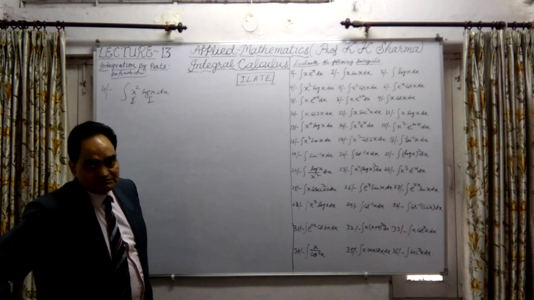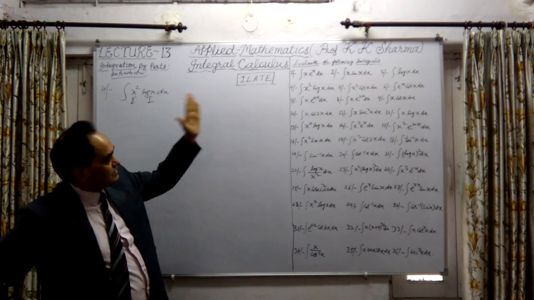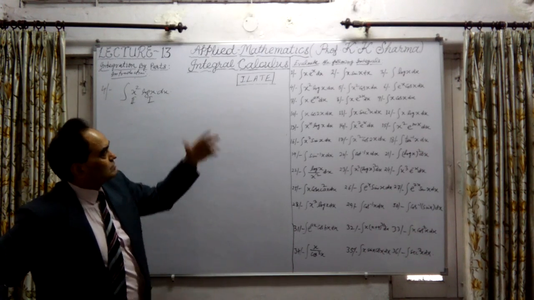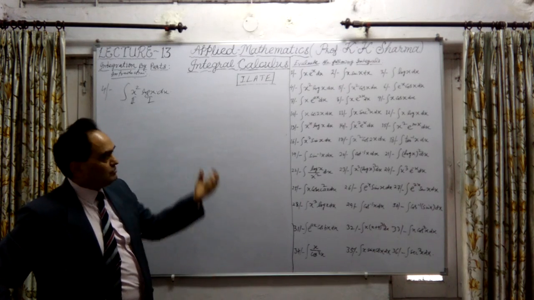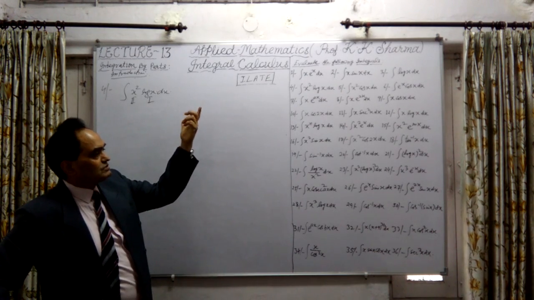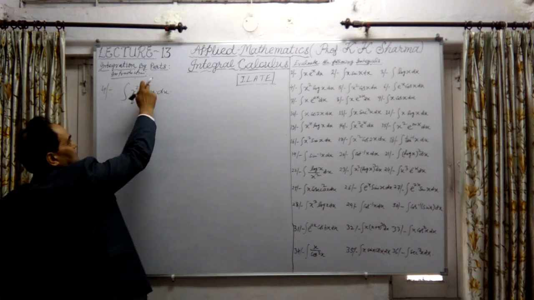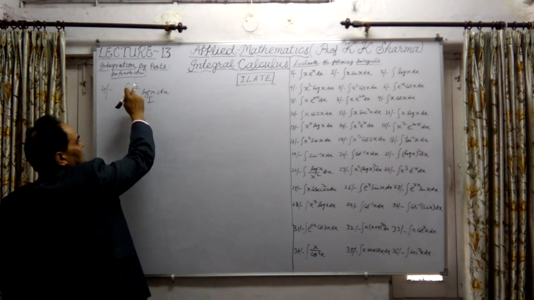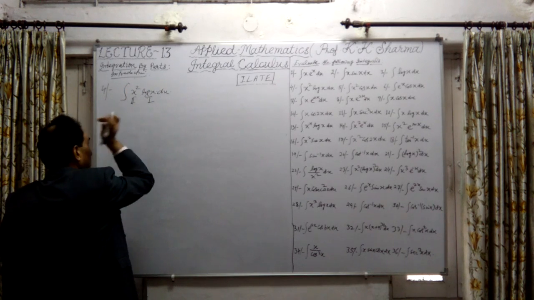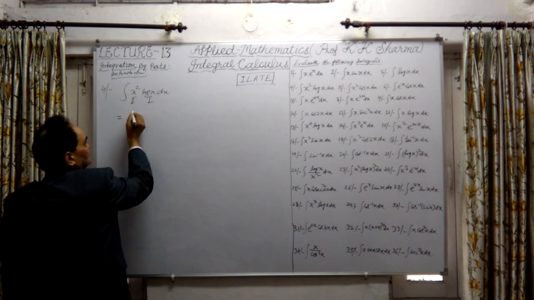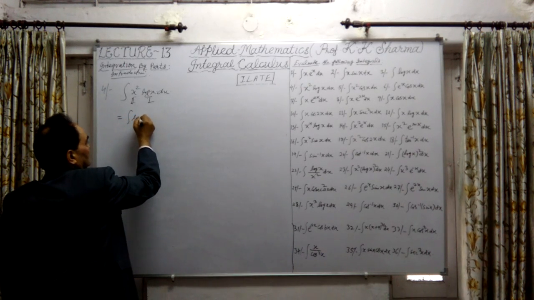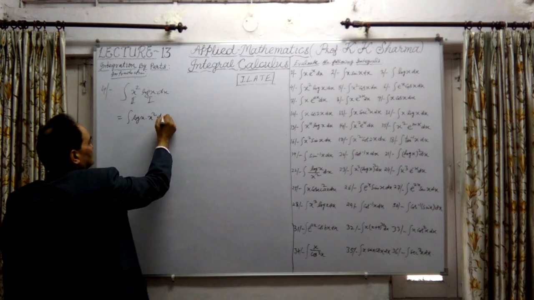Logarithm function is first function in this series. First, second, first, second. Whatever functions are there, any combination of two functions out of this in the same series, we have to consider first, second. The logarithm function is the first function here, and the second function is the algebraic function. From that formula, let me write here: log x first, and x square second.